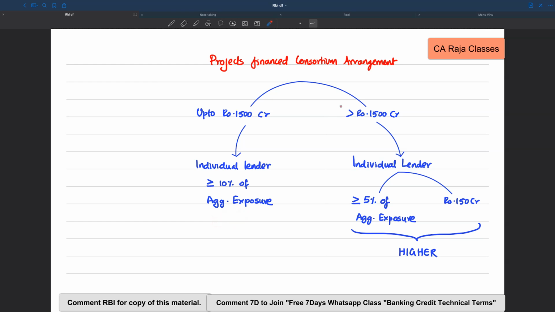And if the aggregate exposure is greater than 1,500 crore, then the share of the individual lender in the consortium should be either 5% of the aggregate exposure or rupees 150 crore, whichever is higher. This is basically done to spread out the risk among the participants in the consortium.